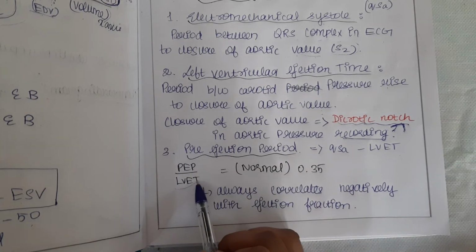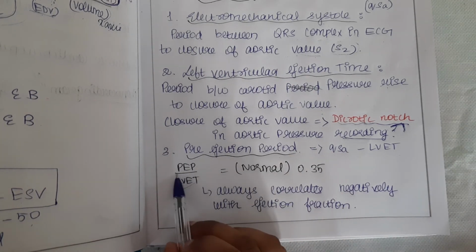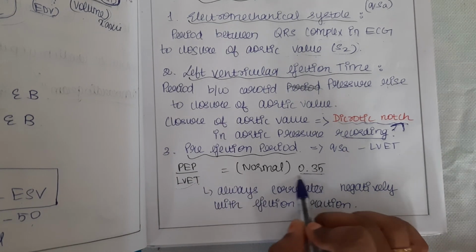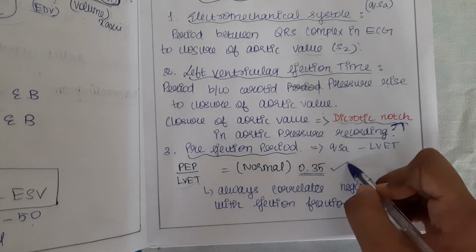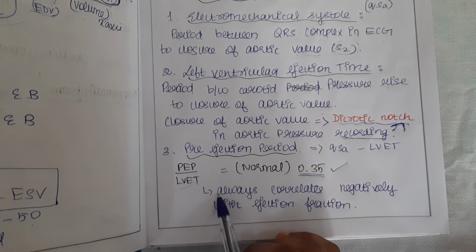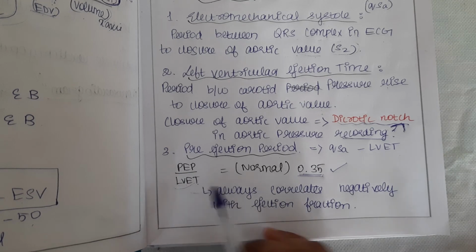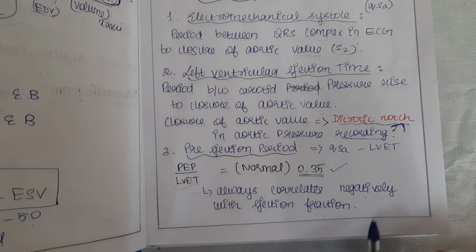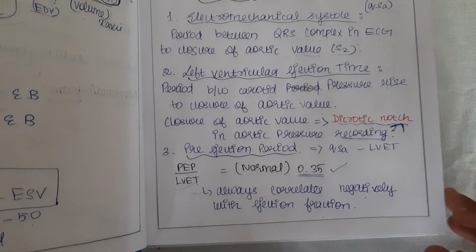So the pre-ejection period by left ventricular ejection time, the value is 0.35. This is a normal value. This ratio will always correlate negatively with ejection fraction. You should remember these terminologies.